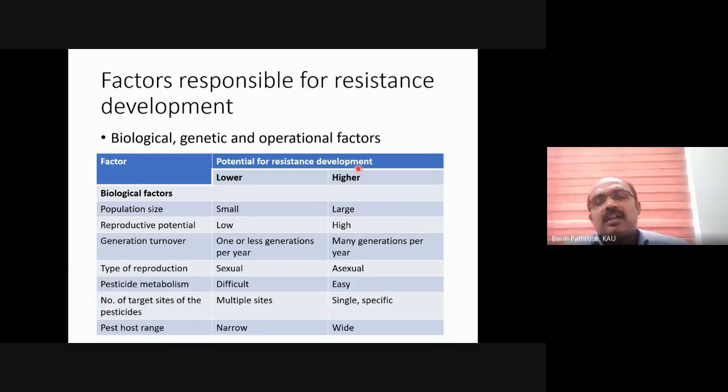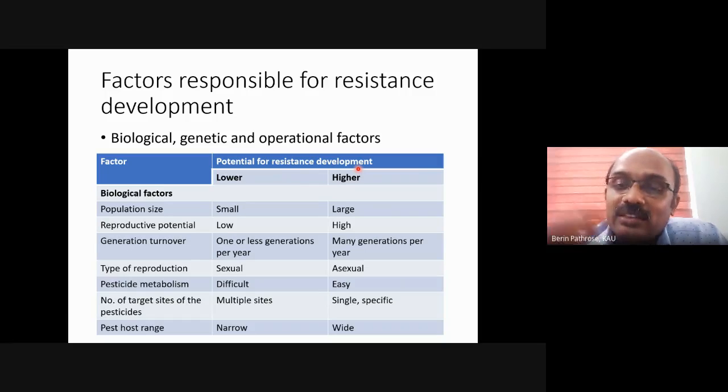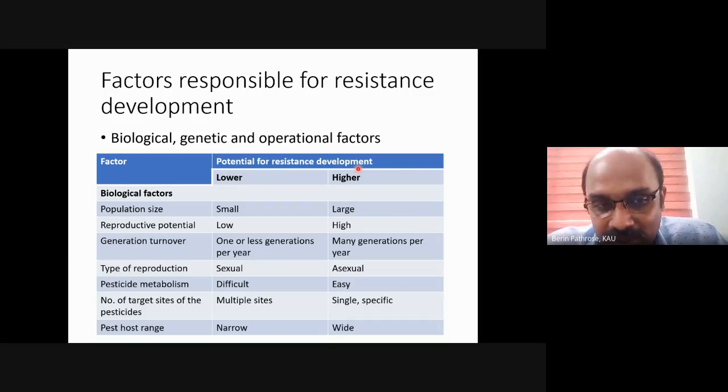And second one, reproductive potential. That means if the insect gives rise to more individuals in a generation, if the fecundity is more, the chance of development of resistance is also high. If the fecundity is low, the chance of development of resistance is also low because the number of individuals is again low. If the kind of reproduction is low, then the chance of development is also low.